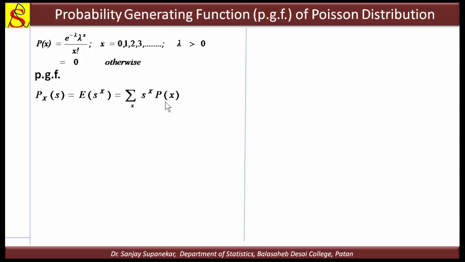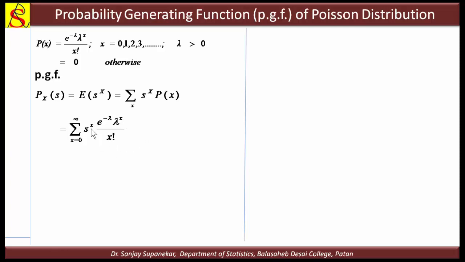Okay, we can put here the probability mass function of the Poisson distribution, meaning p of x, and the values of x are 0 to infinity. So we get x equal to 0 to infinity, s raised to x as it is, and the probability mass function of the Poisson distribution, e raised to minus lambda, lambda raised to x upon x factorial.